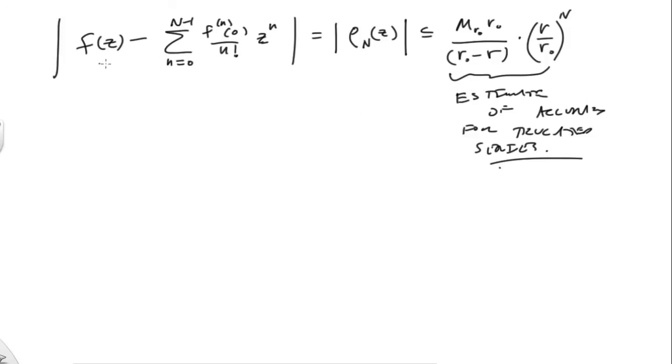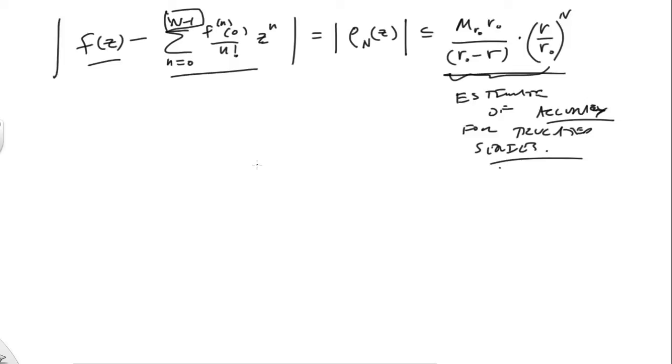The idea is that not only does this represent f, but a truncated sum actually gets progressively better as capital N gets bigger and bigger, and we can actually measure how far off they are using this bound. So we actually have a way of measuring accuracy. So I think that's very important.